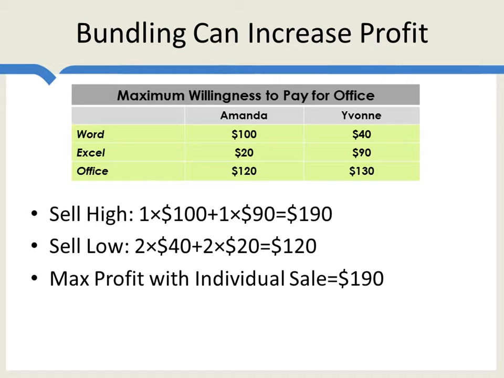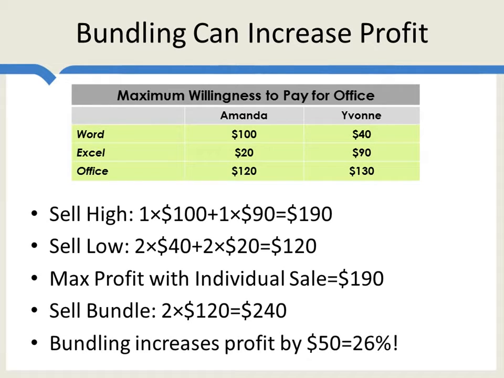Again, it's pretty clear that there are only two sensible prices: sell at 130 and just sell one unit, or sell at 120 and sell two. Pretty obvious that what you want to do is to price the bundle at 120, sell 2 units, make 240, and then notice bundling has increased profits by $50 or by 26%. Pretty good deal just for combining the products in a package.